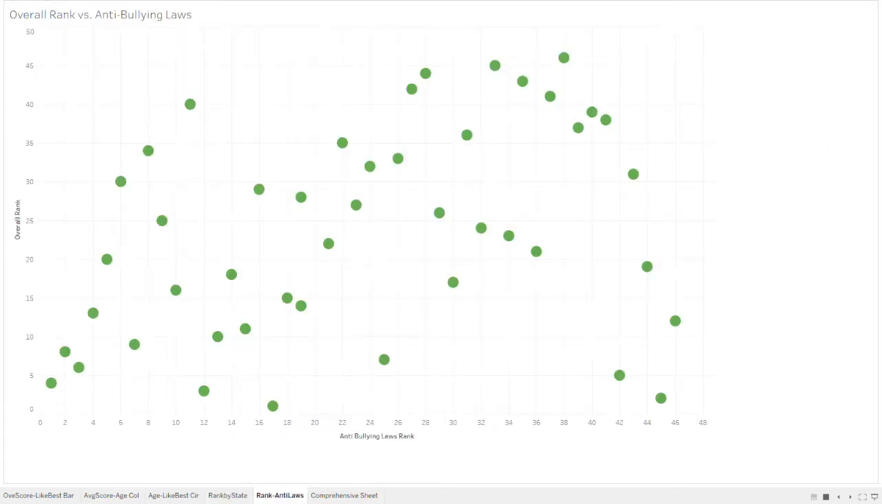The next chart shows the overall rank of the states compared to their rank of anti-bullying levels. This graphic can be used to see if the states with the highest rates of bullying were also ranked poorly for anti-bullying laws.